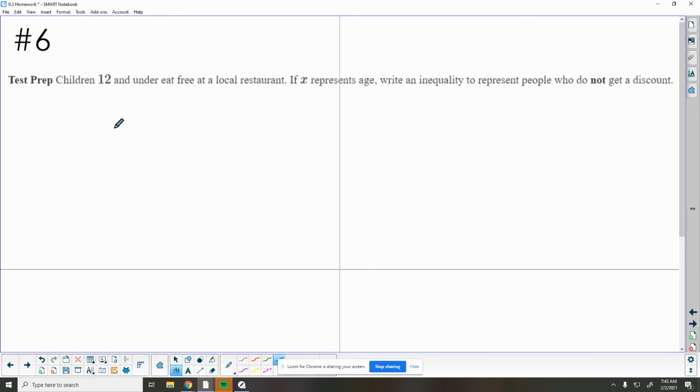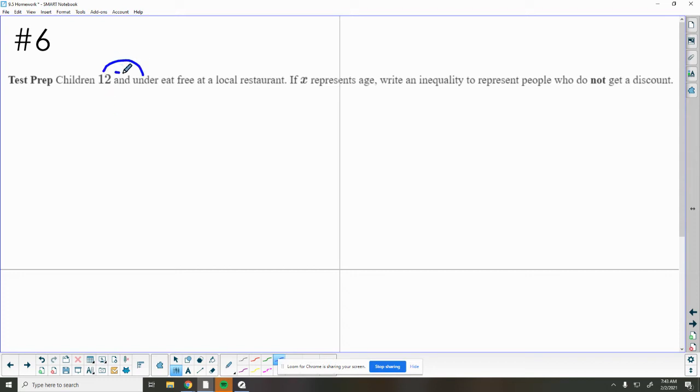Number 6 says that children 12 and under eat free at a local restaurant. So if you are 12 or younger, you can eat free. So I'm just going to ask some questions. So if you're 13, can you eat free? No. Okay, what if you're 7? Can you eat free? Yes, that's under 12. What if you're 12? Can you eat free? Yes, because it's 12 and under.